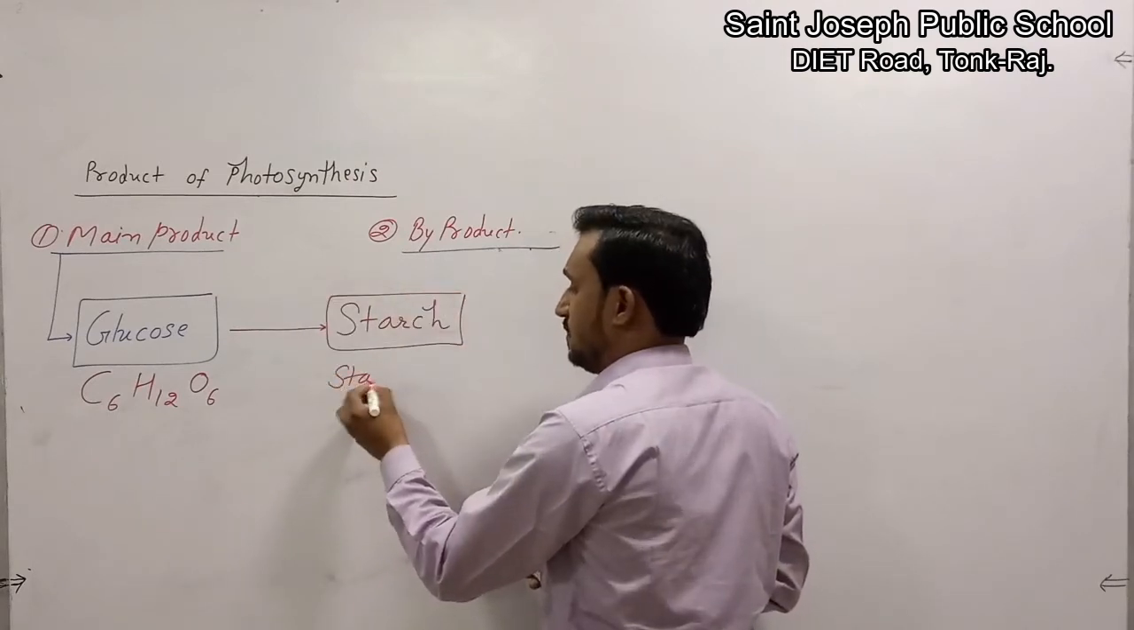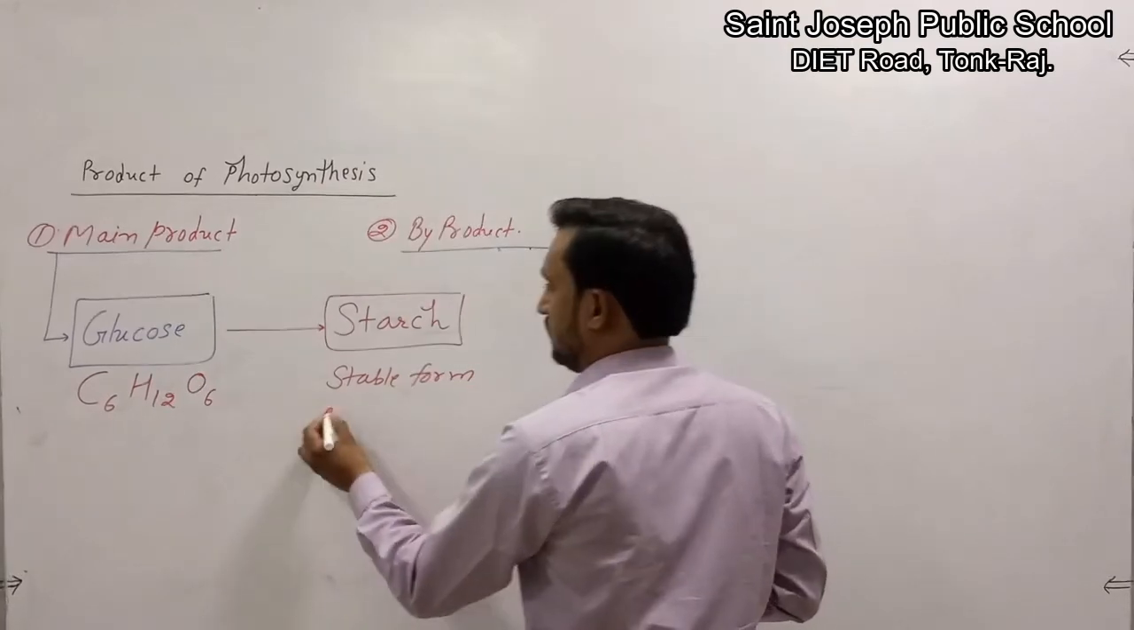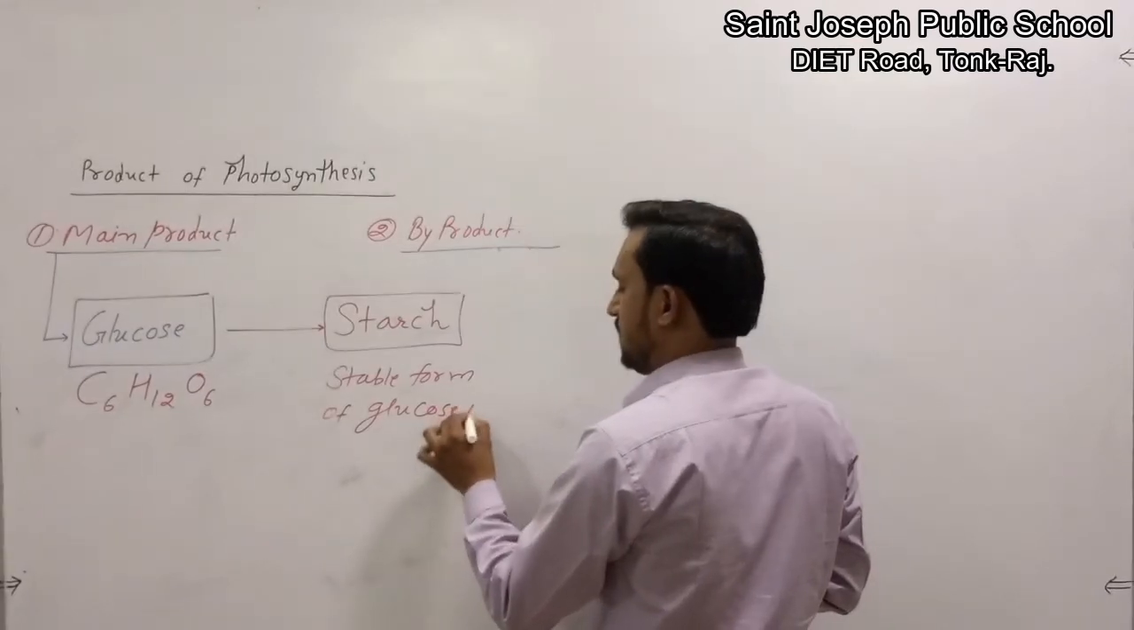Starch is the stable form of glucose in plants.